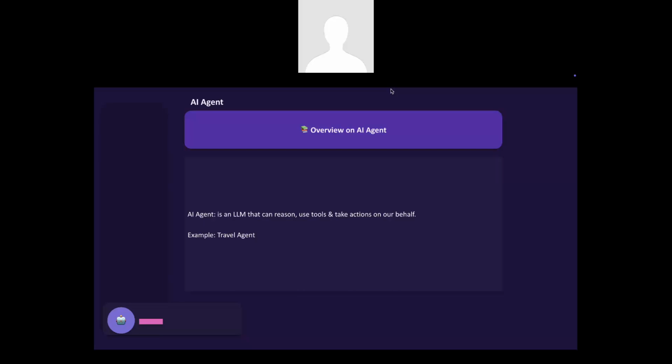Perfect. Let me elaborate on this with a small example by considering a conversation between two different friends. Consider that we have one friend, Raj, and another friend, Sam. There is a small conversation between Raj and Sam. With this, we will understand more about the LLM and the various tools that it is using. The first friend's name is Raj. What Raj has done is he asked Sam to go and check whether the water tank is full or not.